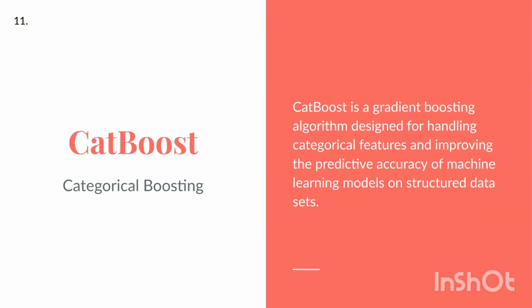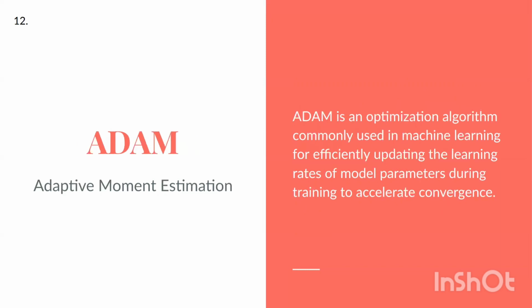CatBoost, categorical boosting. CatBoost is a gradient boosting algorithm designed for handling categorical features and improving the predictive accuracy of machine learning models on structured datasets.